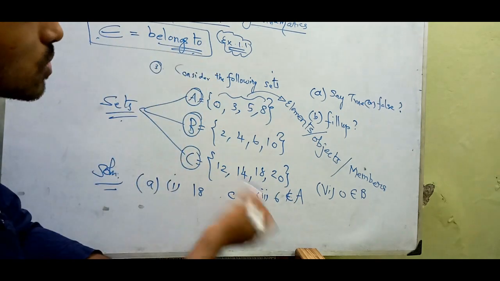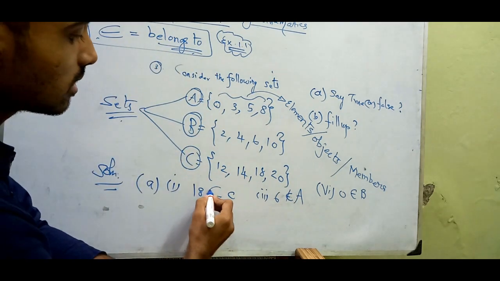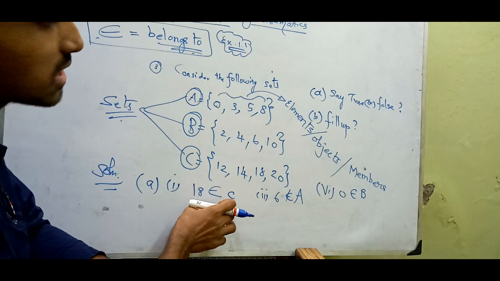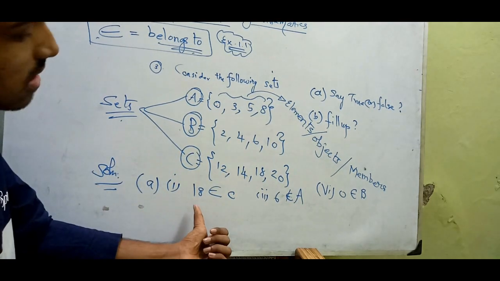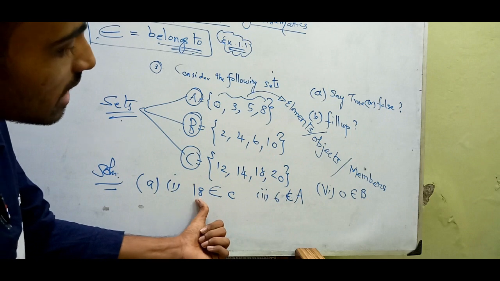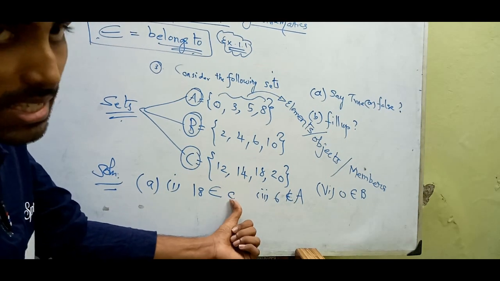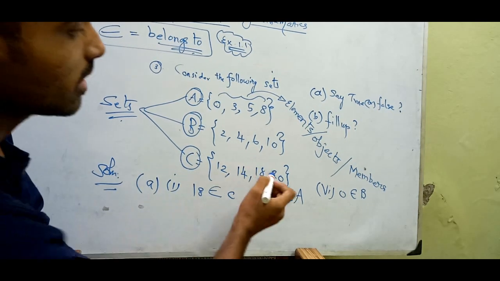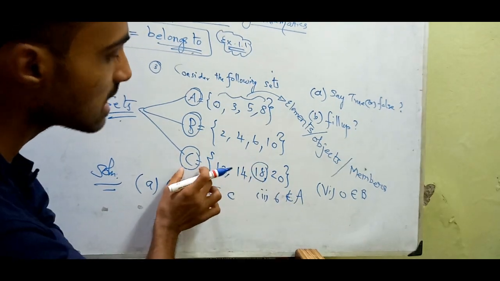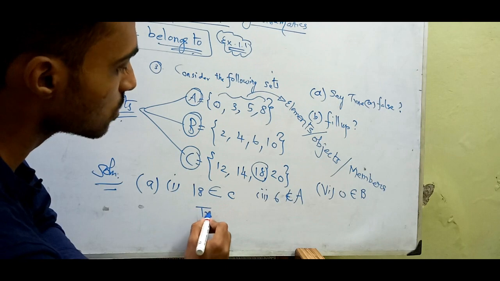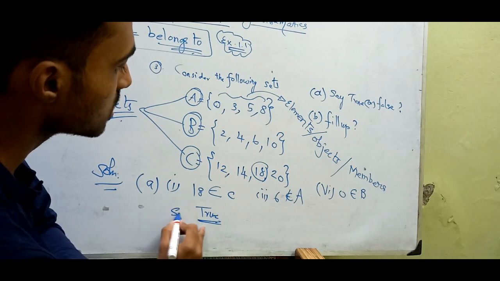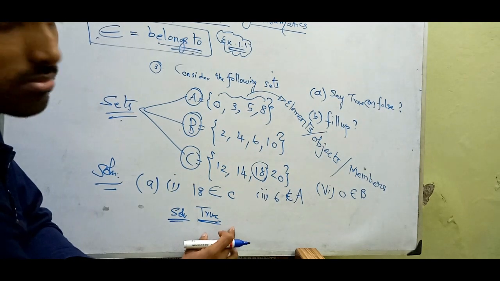Likewise, we use belongs to in mathematics too, because it expresses a relationship between sets and elements. So the first subdivision asks whether 18 belongs to the set C or not. Yes, 18 is an element in C, so clearly we can say 18 belongs to C, so I can write the solution here: true, right?